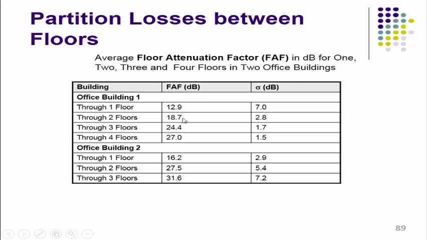Through the second floor it is increased to 18.7 and sigma 2.8. At the third floor the floor attenuation factor again increased to 24.4 and the sigma is reduced to 1.7. And at the fourth floor it is observed that the floor attenuation is 27 dB and sigma 1.5.